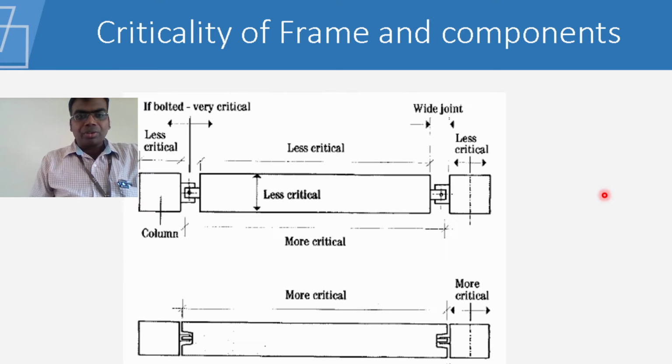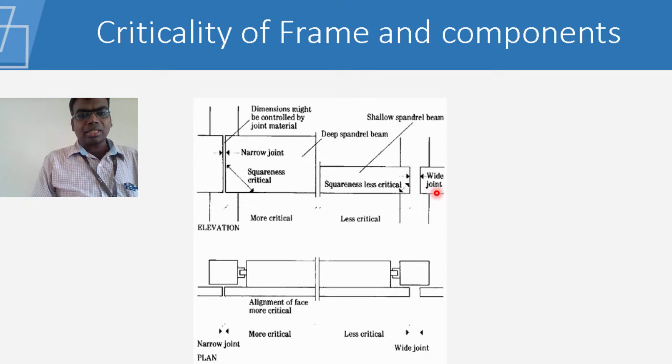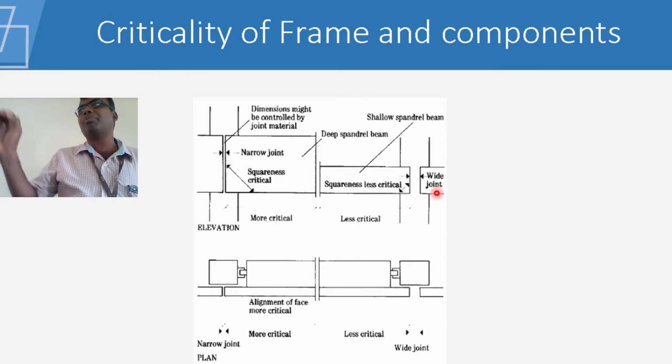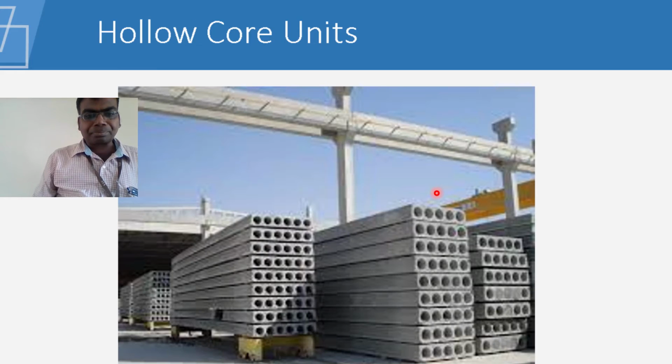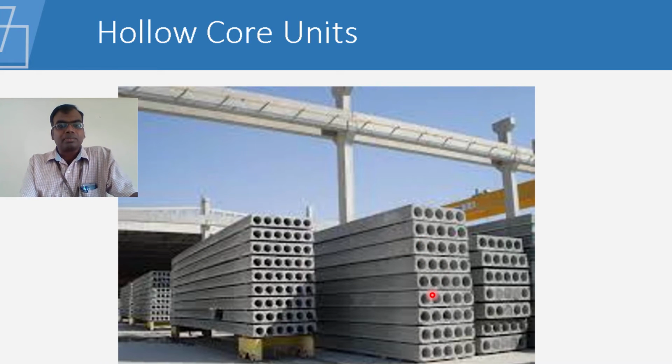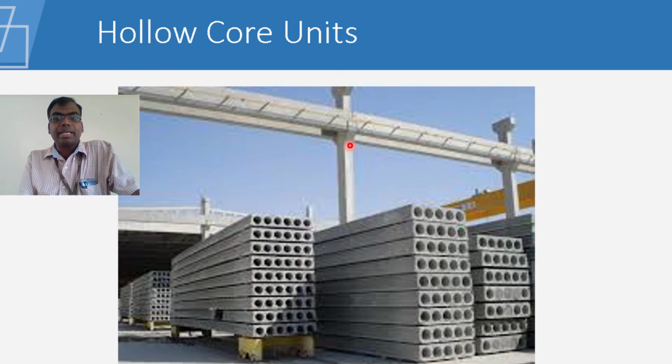Now, if you are going to have a bolted connection, if you are going to bolt the beam to a column, you'll have to be very careful. If your dimension is wrong, you are not going to be able to fit it in position. So these are some of the places where we see how crucial this dimensioning is going to be. Now this is a hollow core unit which is being used for building construction. This is not a highway construction, this is a building construction.